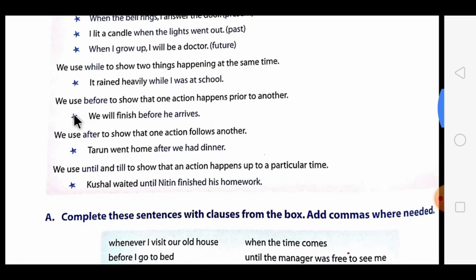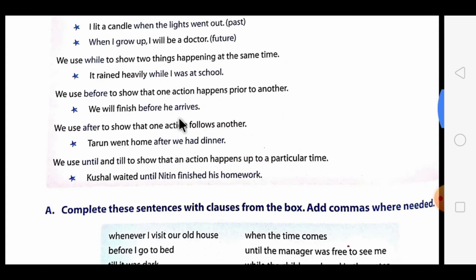Then the next one: we use before to show that one action happens prior to another. When one action happens before another, we use the word before. See the example: We will finish before he arrives. This action is happening before the person arrives.